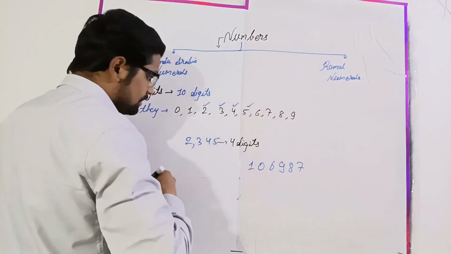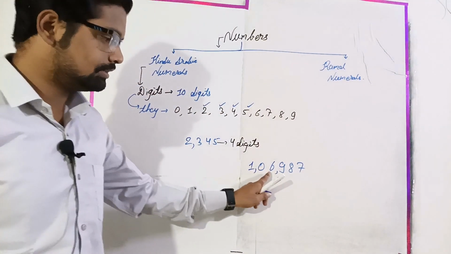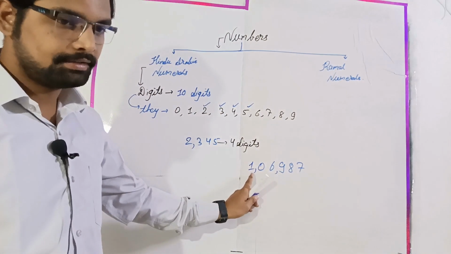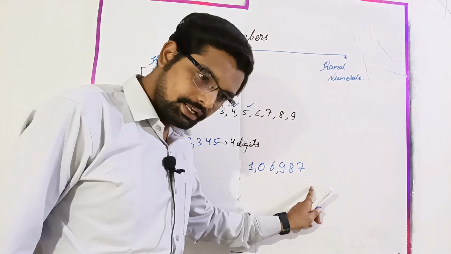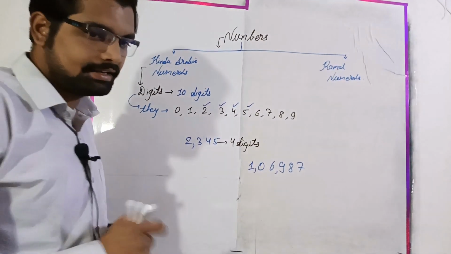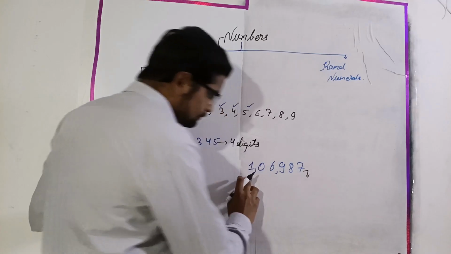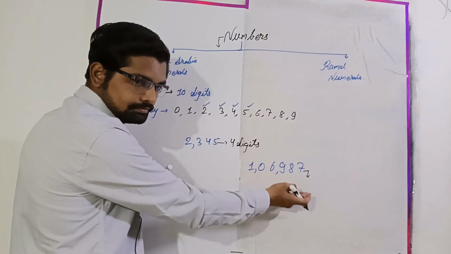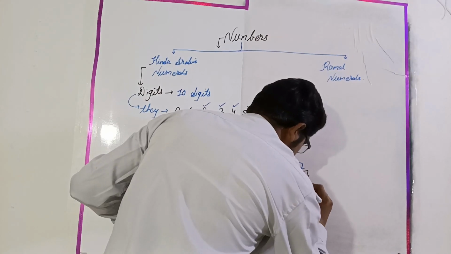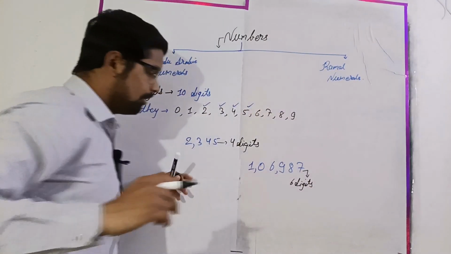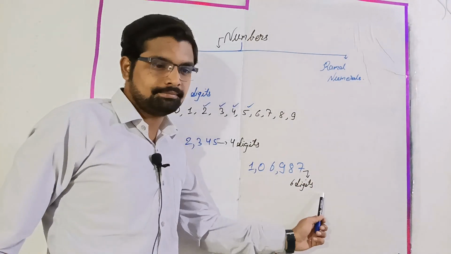106987. Now read it. It will be 1 lakh 6 thousand 987, that is 1,06,987. How many digits are here? There are 6 digits here. Or we can say that this number is a 6 digit number, right?